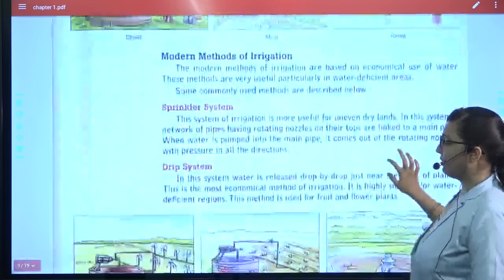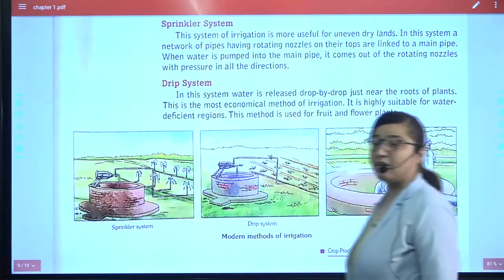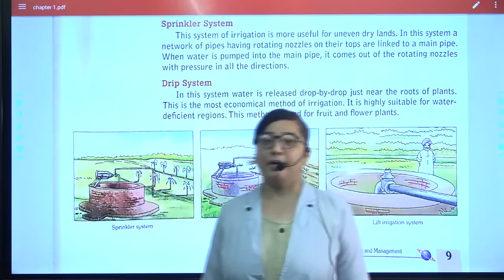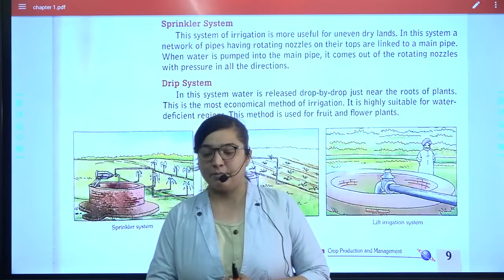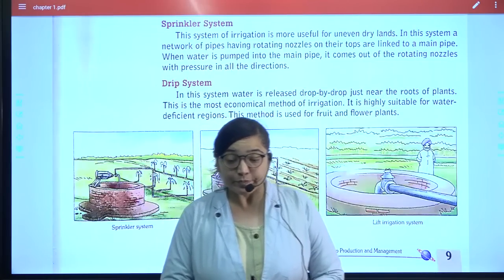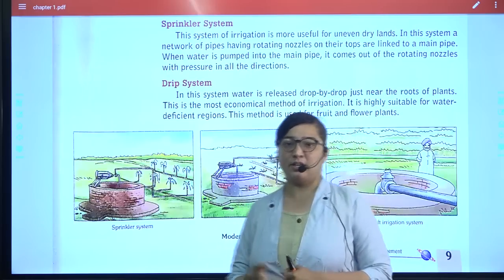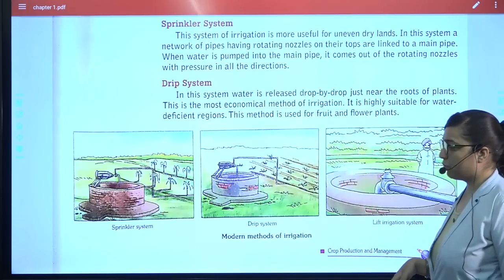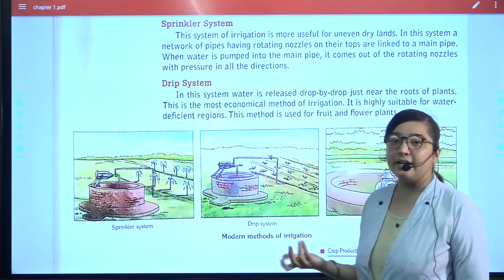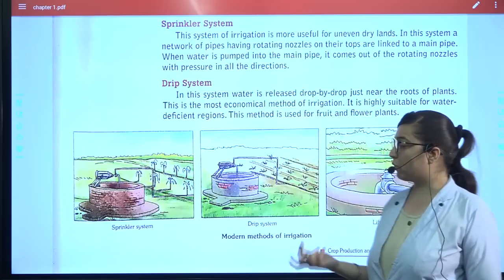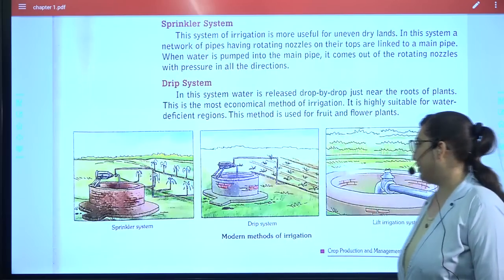Next are the modern methods. Among them, the sprinkler. When I was doing the lesson we went over it a bit quickly because some exams were there, so the NCERT based content was done. Now we are doing it from the textbook. Sprinklers are generally present and throw water in all directions. Drip irrigation: drop by drop the water will be available.